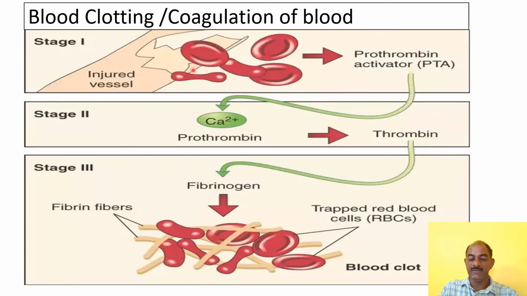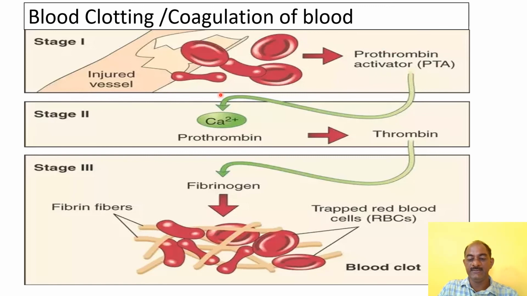The injured blood vessel synthesizes extrinsic thromboplastin and platelets synthesize intrinsic thromboplastin, and due to this they react with plasma protein. When they react with plasma protein, it is converted into prothrombin activator or PTA.